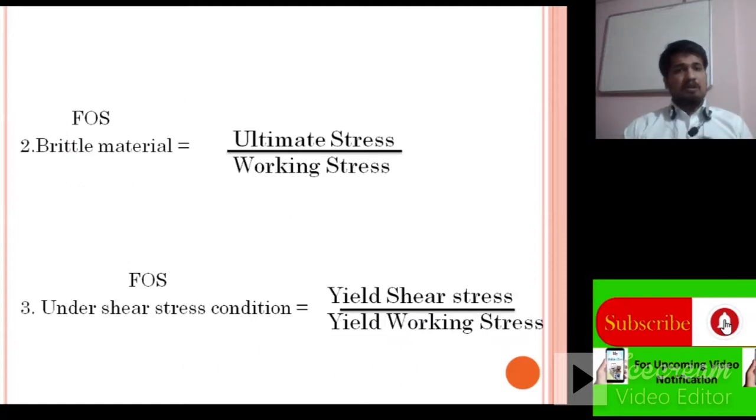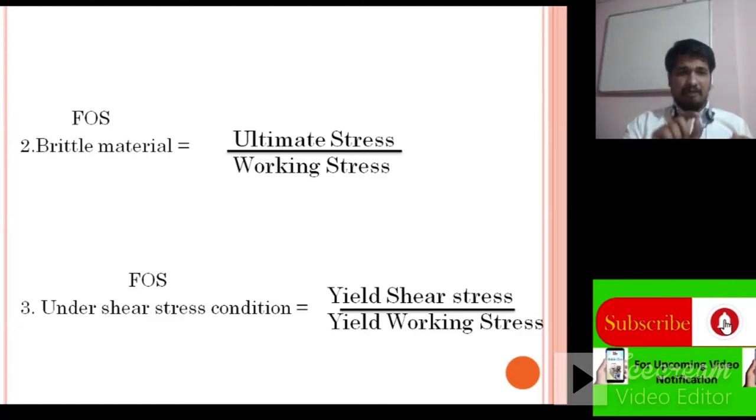Then factor of safety for brittle material. For brittle material the yielding point is not there, because when we apply load on brittle material, after the proportional limit it only has the ultimate stress point and after that the breaking point.